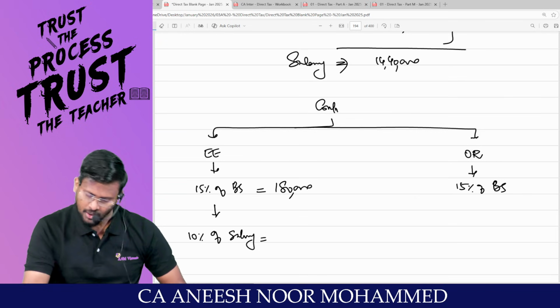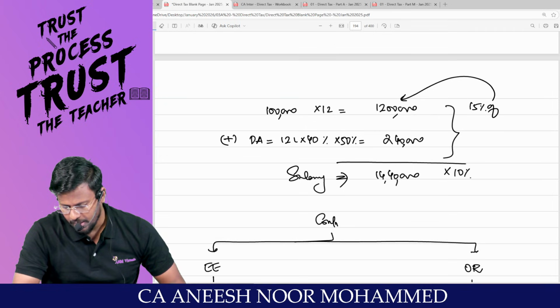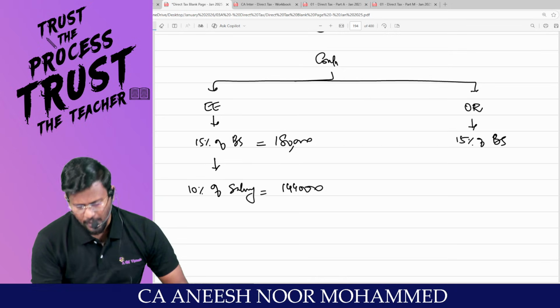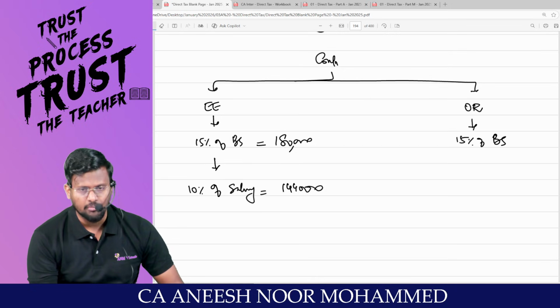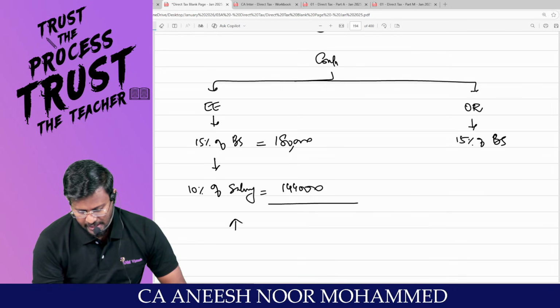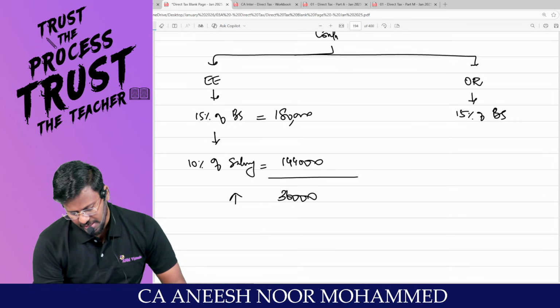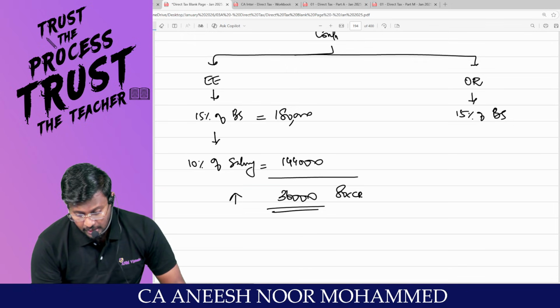Are you all ready with me? But they should have calculated 10% of 14,40,000, which comes to 1,44,000. So in place of 1,44,000, employee has contributed 1,80,000. So extra contribution by the employee is this 36,000.